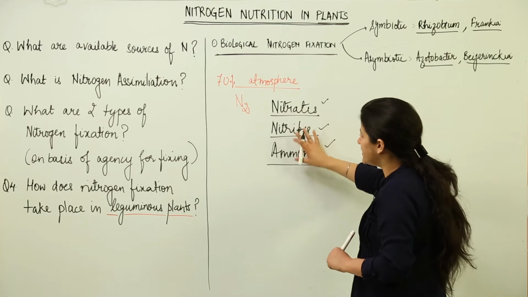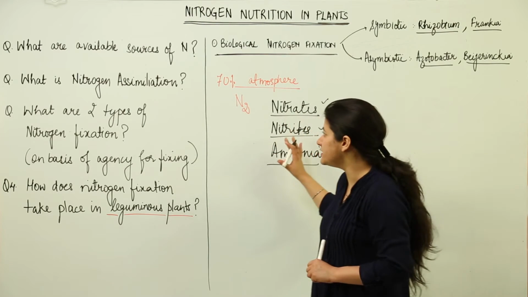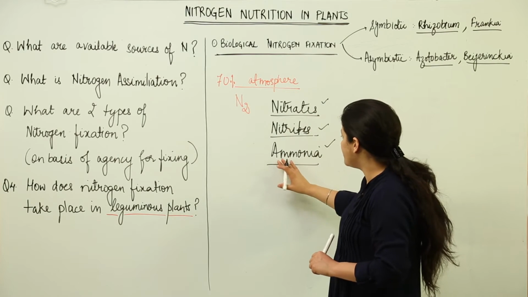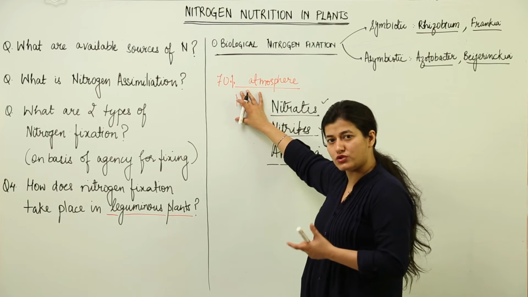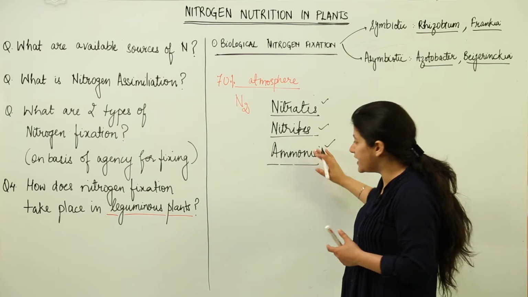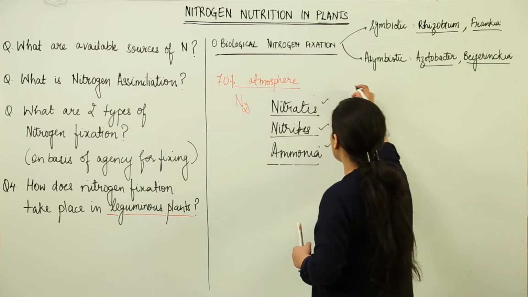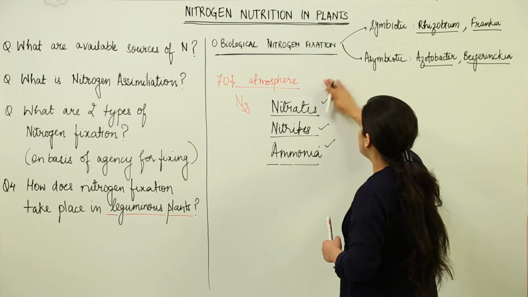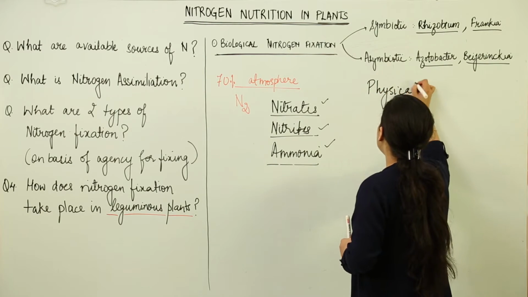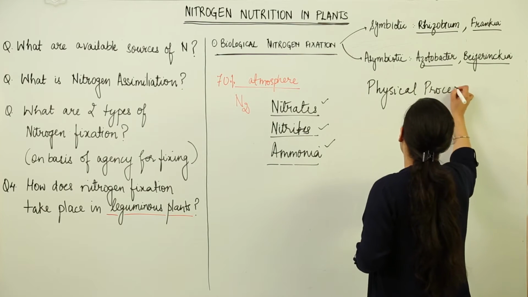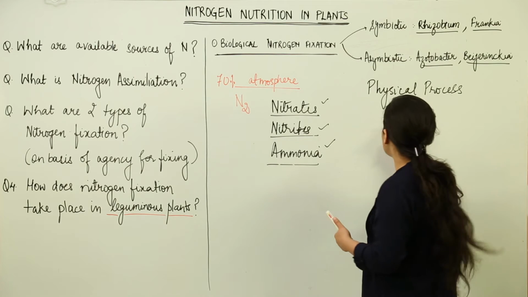How these nitrates and nitrites are being made available for the plant, that is the type of nitrogen fixation. Alright, this atmospheric nitrogen serves as the source of nitrogen which would form the nitrates, nitrites and ammonia in the soil. So how are they formed? This atmospheric nitrogen is under the agency of a few physical processes, supposedly I am talking about lightning. Okay, we will understand it with a pictorial representation that I am going to show you in some time.